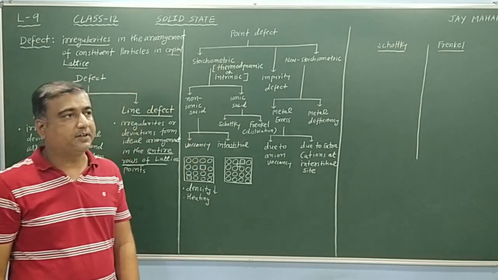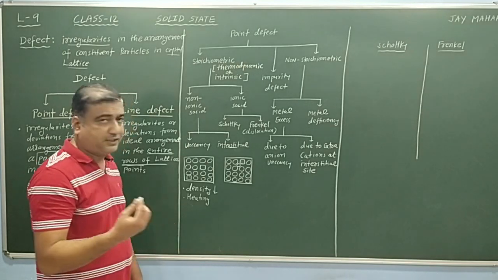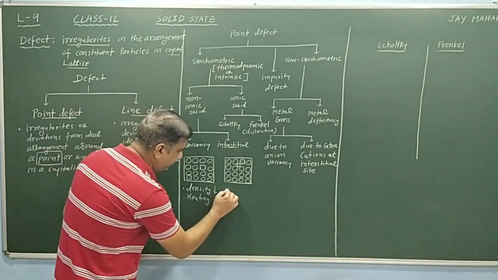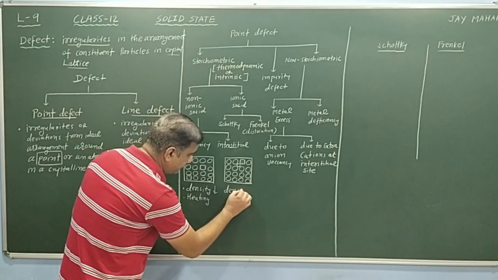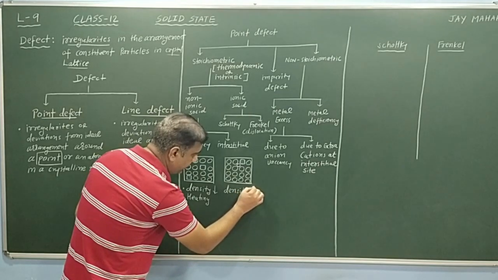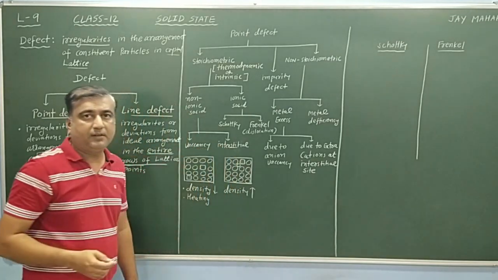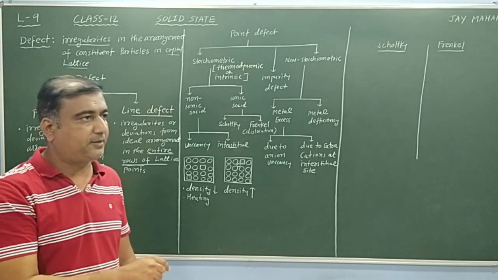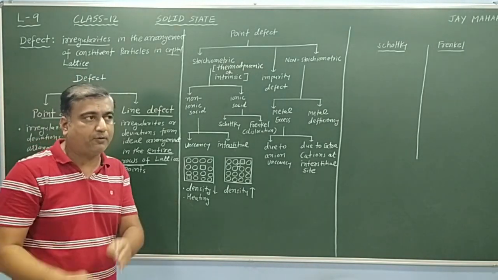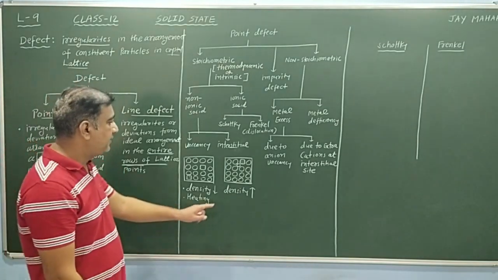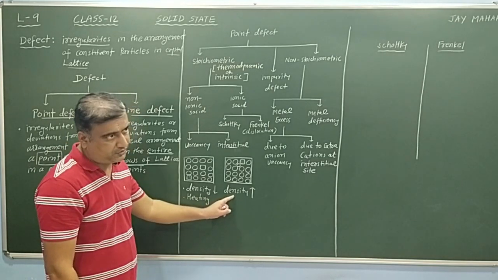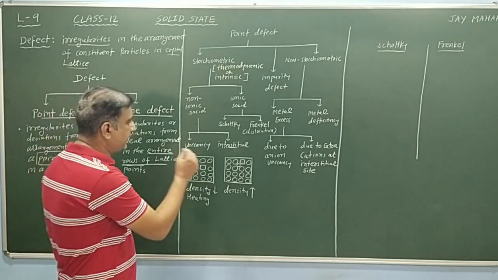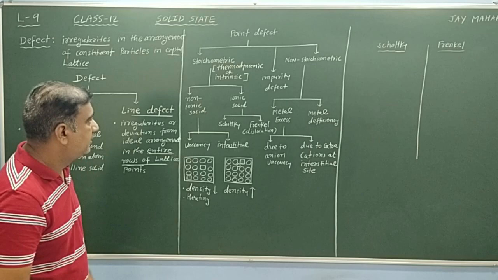Then density increases, as per the NCERT textbook. If we add foreign substance that occupies interstitial site, then density increases. So this is interstitial defect.